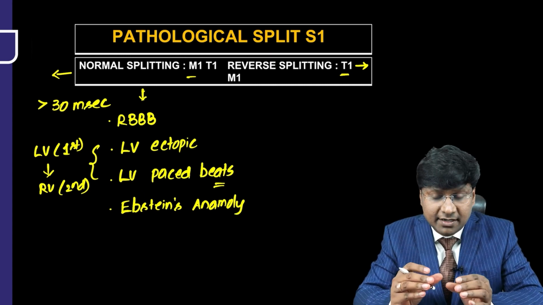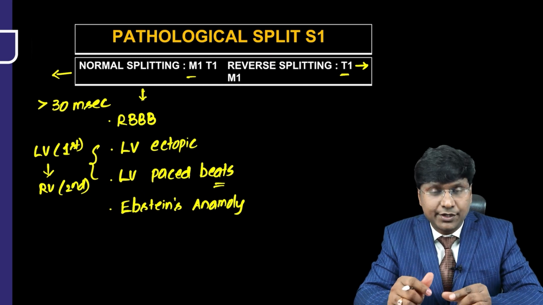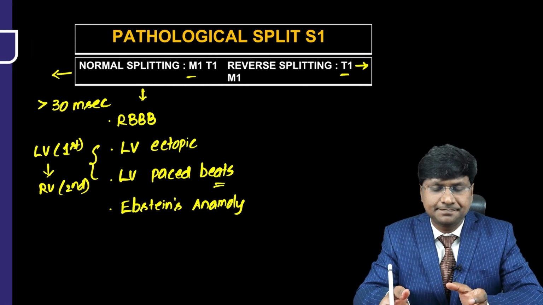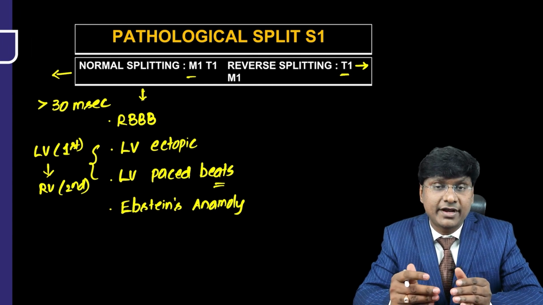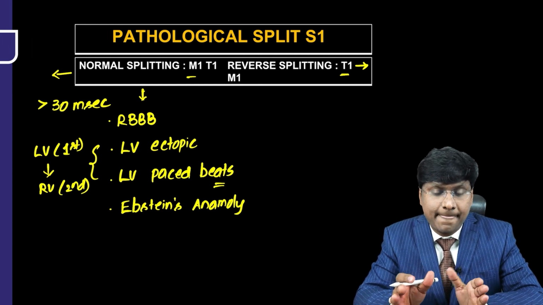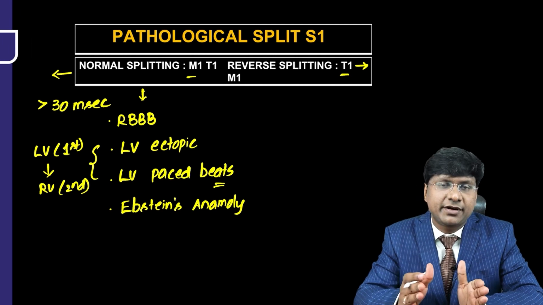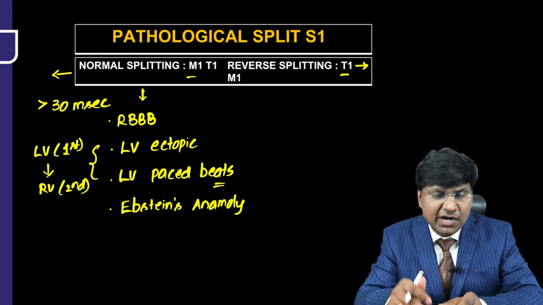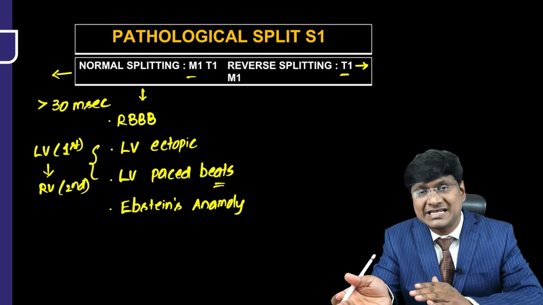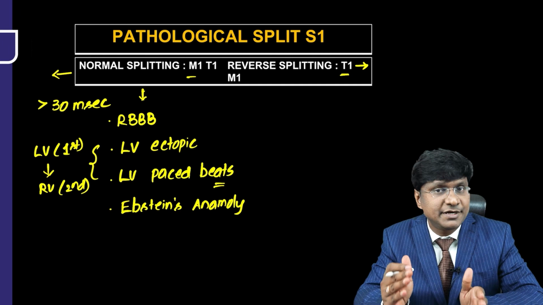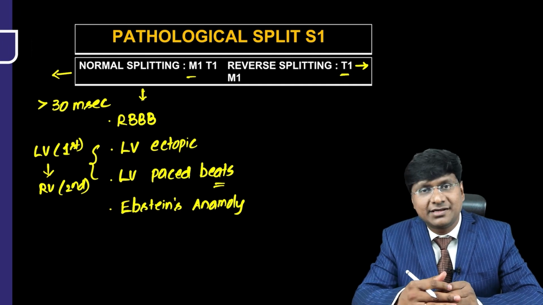So the right ventricular cavity will be reduced and it will be hypoplastic. When the right ventricular cavity is reduced and hypoplastic, the RV pressure rise will be reduced. Once the RV pressure rise is reduced, the T1 you get will be slightly delayed. So the distance between M1 and T1 will be more than 30 milliseconds.